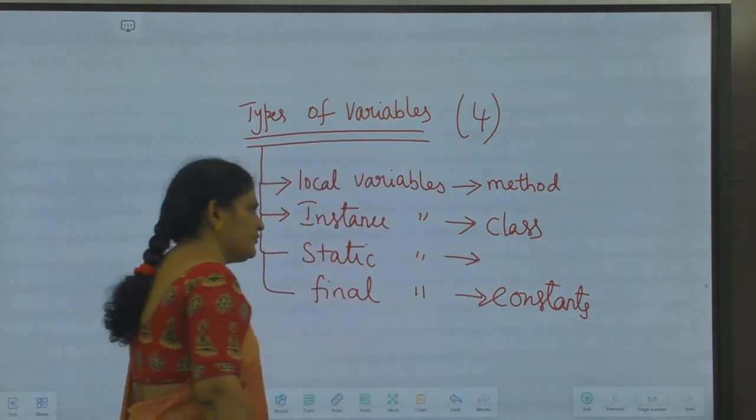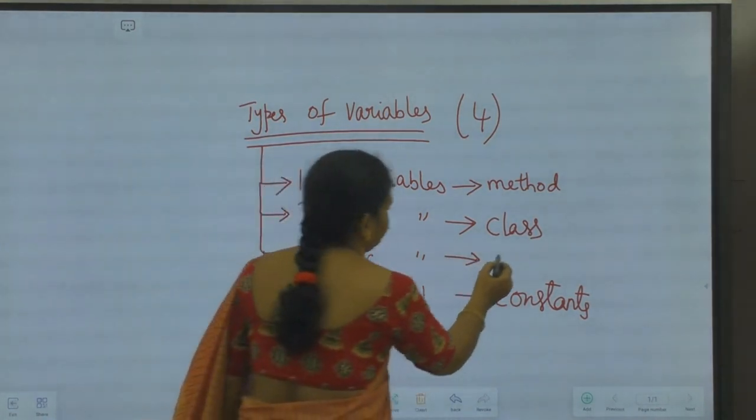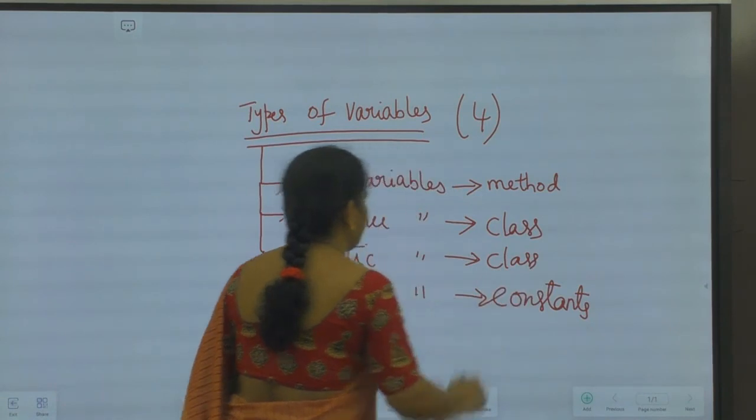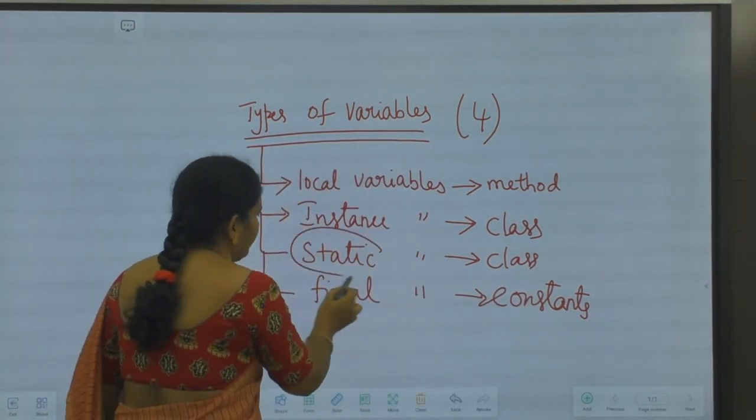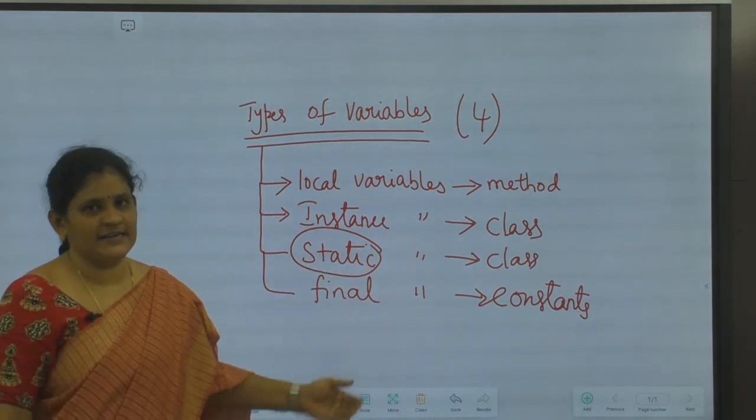And static variables also will be declared inside a class, but with a special modifier called static. That we'll see in later classes.